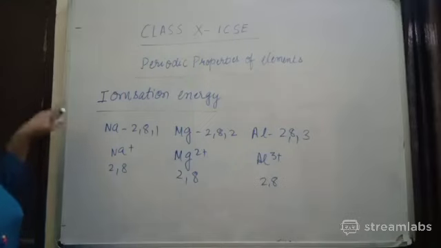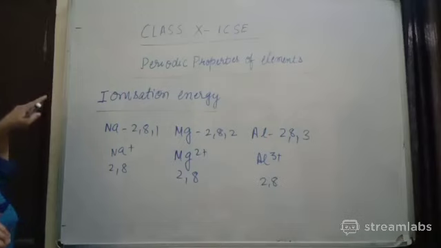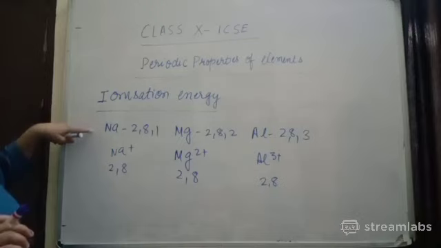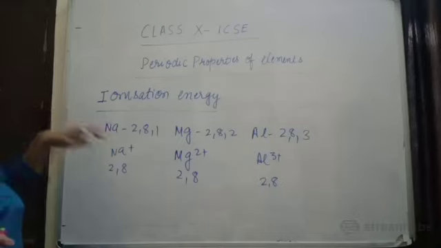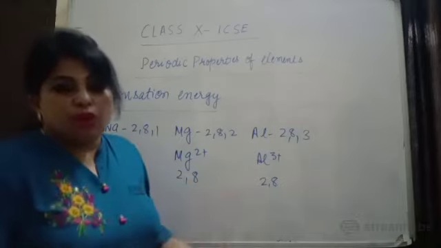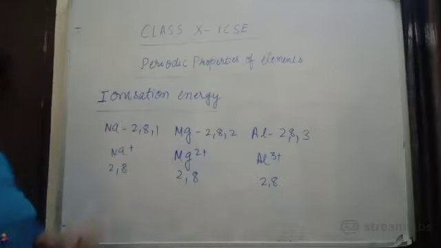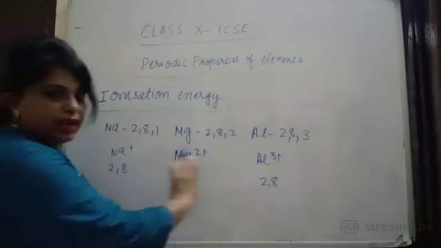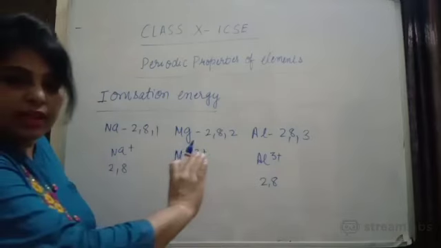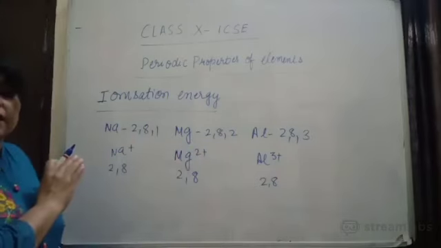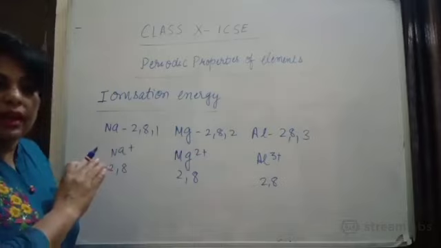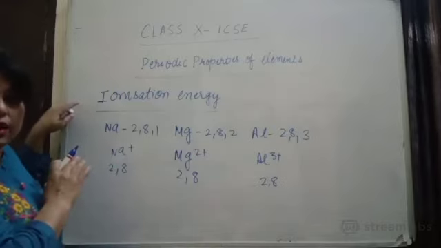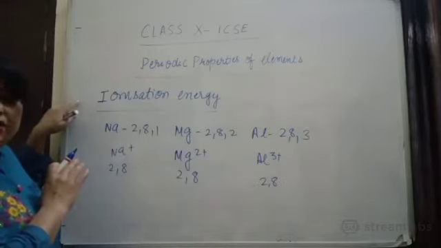So what is ionization energy? We have understood, the amount of energy which is required to remove an electron from the outermost shell. In which case will you find more ionization energy? If there are more valence electrons, they require more. So in that way we can say, when you move from left to right, since valence electrons are increasing, they will find difficulty to lose electrons, because the IP requirement will increase.